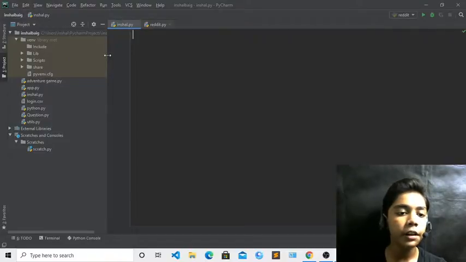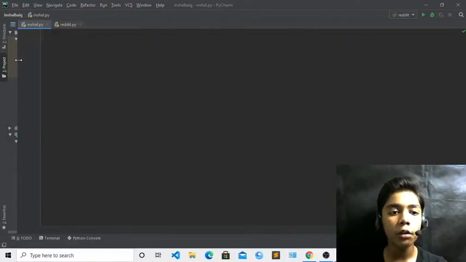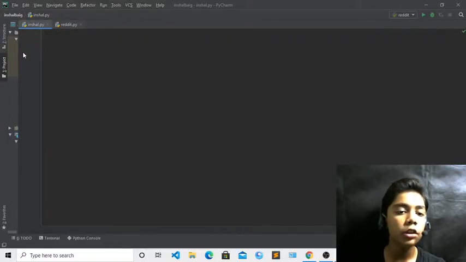You can also make directories for your files if you want. This file is on my desktop and is not in any directory, but you can keep your files in a directory so that they are saved there.